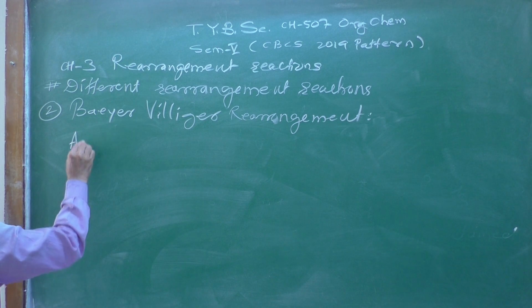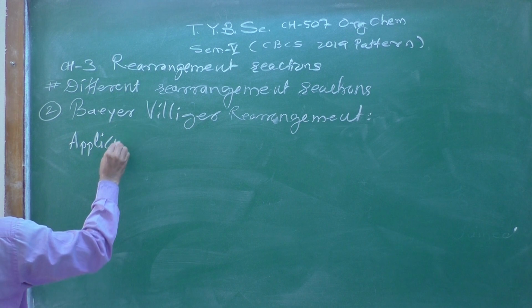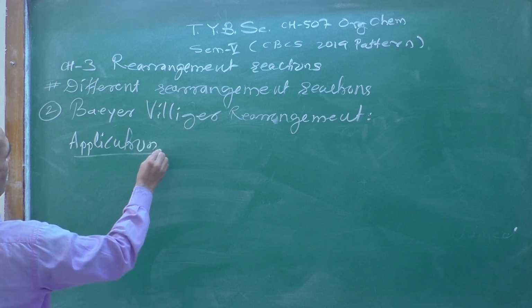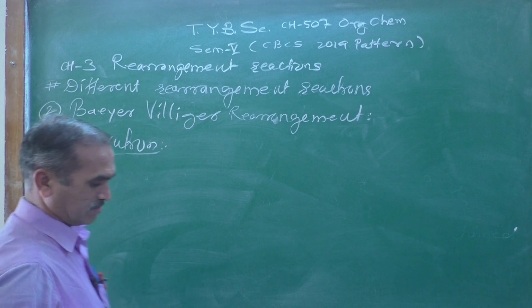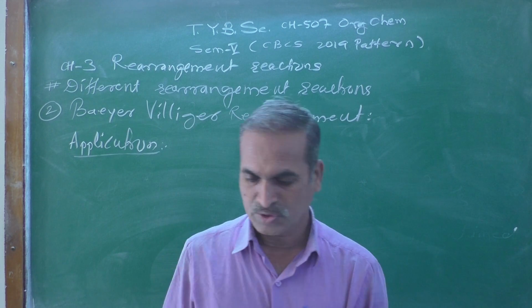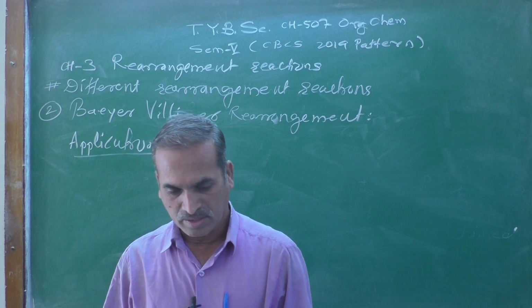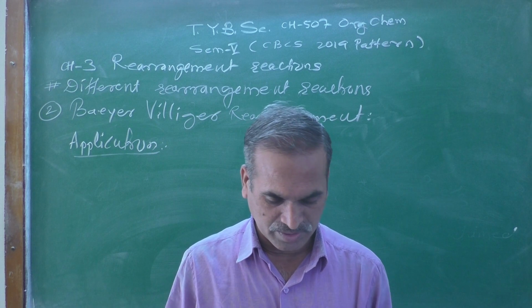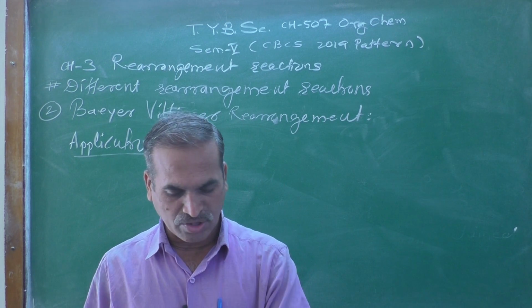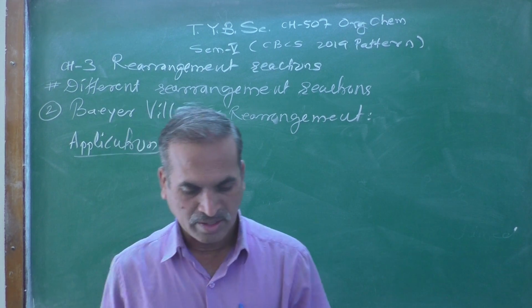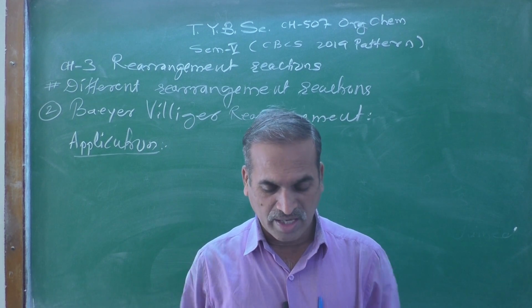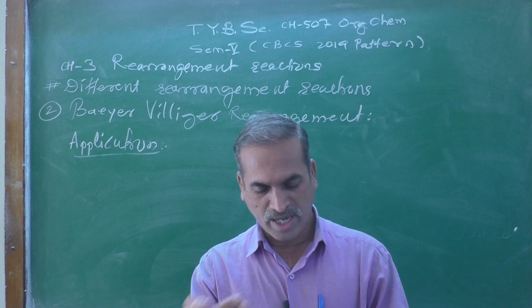Applications. There are some applications which are used in different industries that we are going to see here. Here, oxidation of cyclic ketones takes place with ring expansion to form lactones.